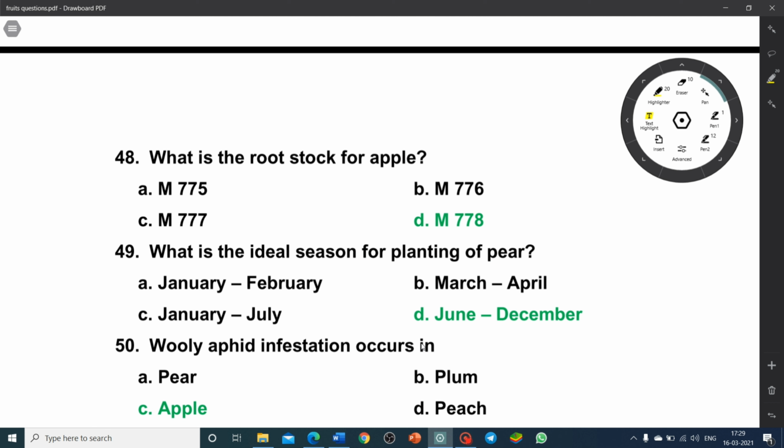What is the ideal season for planting of pear? June to December. Woolly aphid infestation occurs in pear, plum, apple or peach? So woolly aphid infestation occurs in apple.